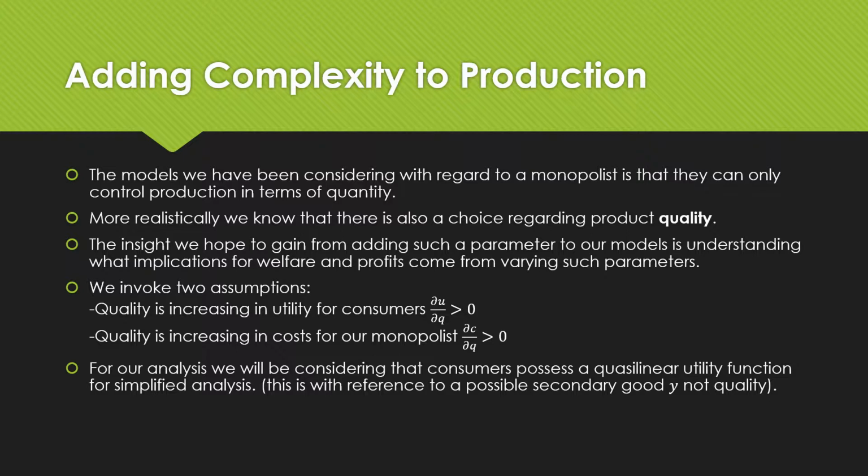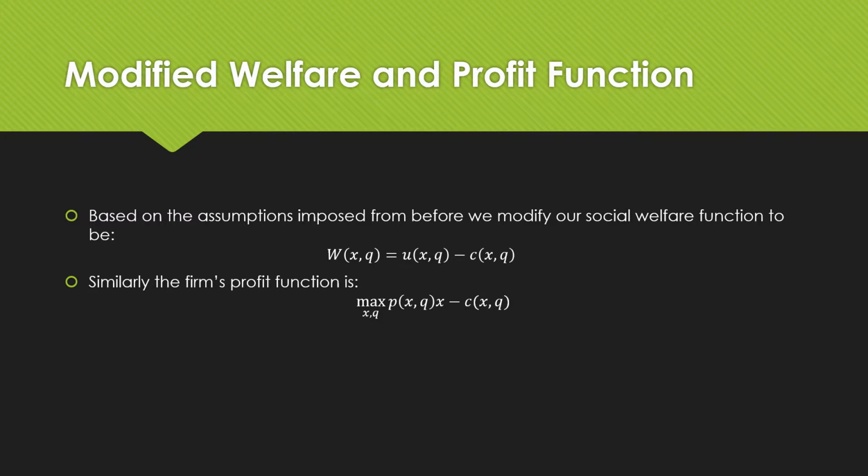For our analysis, we will be considering that consumers possess a quasi-linear utility function for a simplified analysis. So this quasi-linear part is with reference to a possible secondary good Y, not necessarily the quality of good X, which we will be analyzing. Based on what we said before, we have our social welfare function and our profit function being the following, where we just include quality as a part of these functional forms, and our profit maximization problem is now done with respect to quantity produced and this quality parameter.